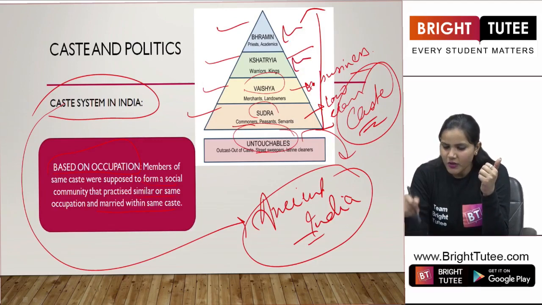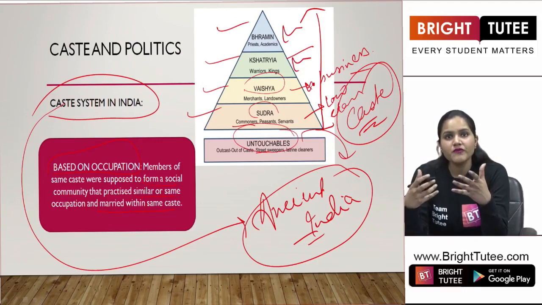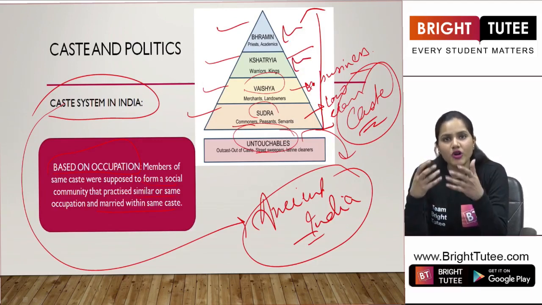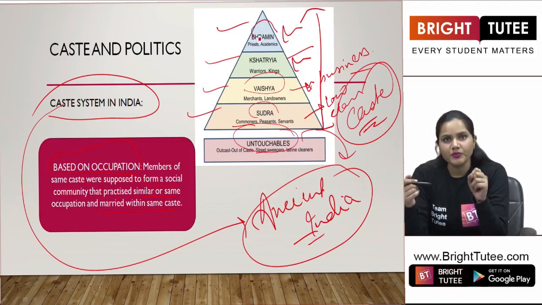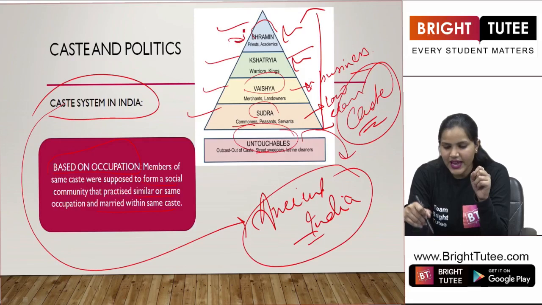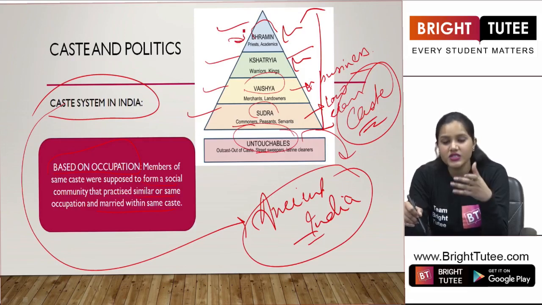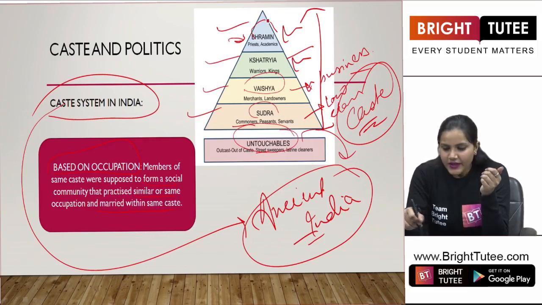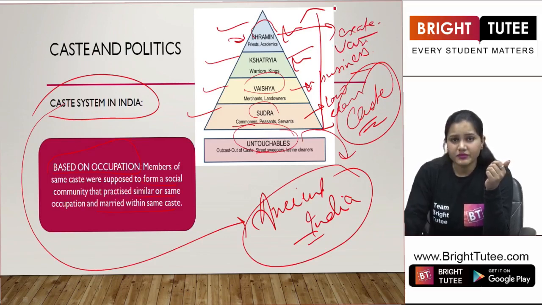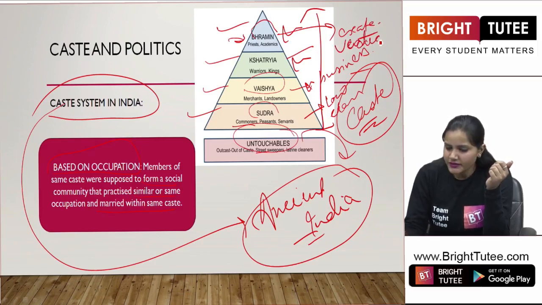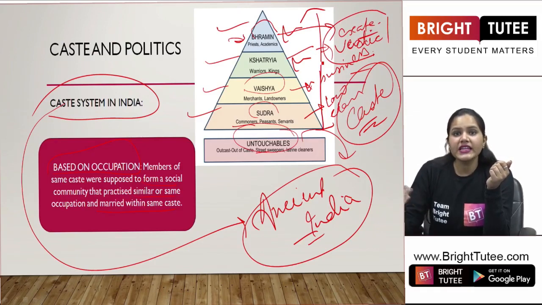People belonging to these communities were supposed to perform similar or the same occupation. For example, when we are talking about the Brahman group, we see that the priests, academics, the teachers, all these people belong to this Brahman group, right? And when we talk about the Vedic period, they were supposed to do chanting, writing hymns, reciting hymns.